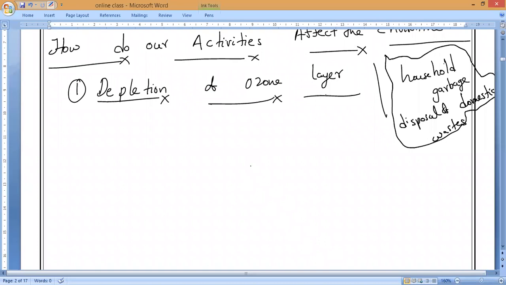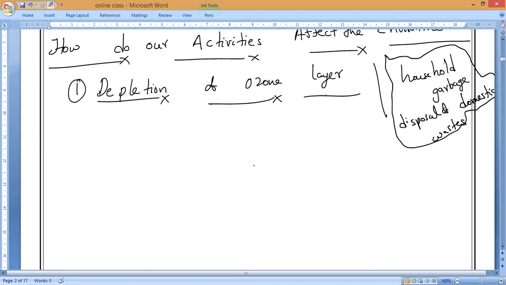Yes, not only chlorofluorocarbons, of course, that is also. So it is a protective layer which is protecting the complete earth. That is one of the benefits of earth. How is it possible to survive on this earth? Because we have a protective layer which is protecting us from the harmful light rays coming from the sun. That is what we call the ozone layer.